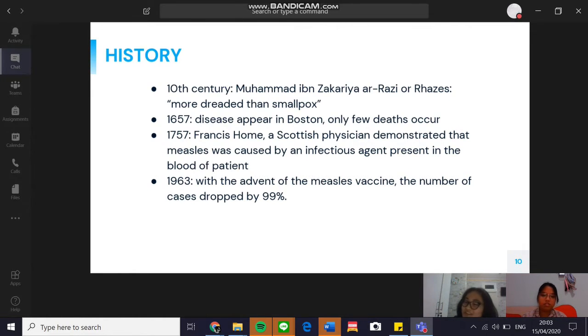Before the availability of the vaccine, measles affected almost all the population at some point in their life. The history of measles changed in the year 1963, with the advent of the measles vaccine. The number of cases dropped by 99%.